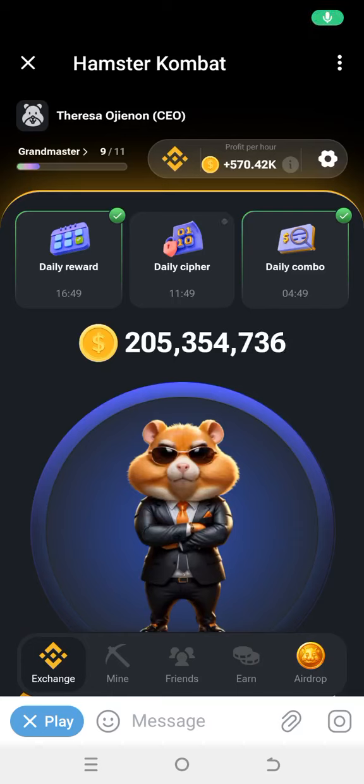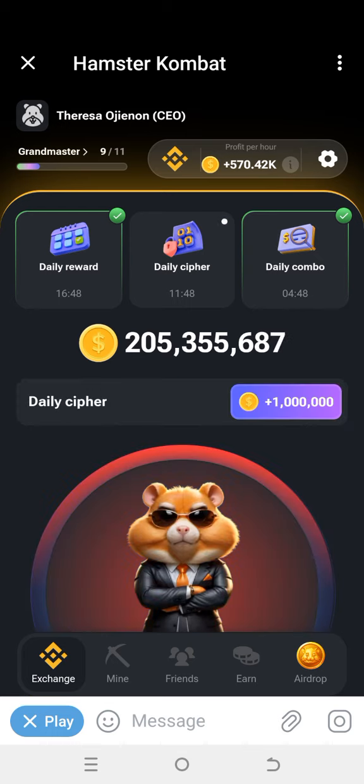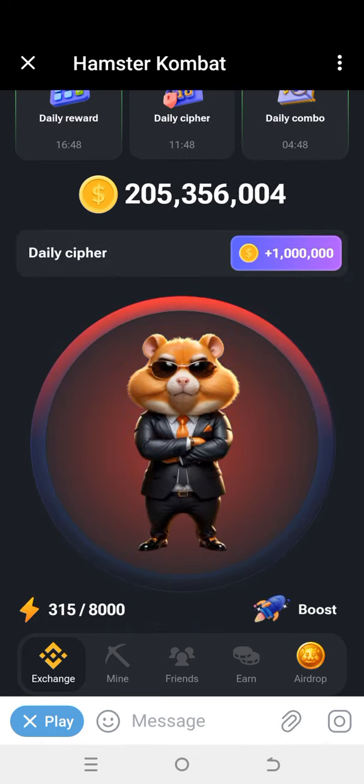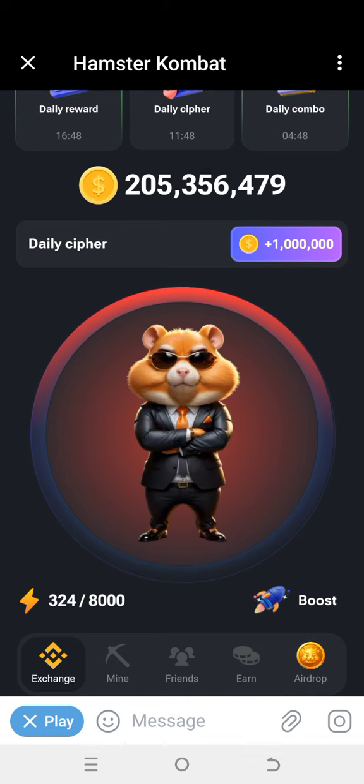Okay guys, this is the daily cipher Morse code for today. First, you want to switch to the daily cipher mode by pressing the button on the top of the interface. Second, you will need to keep the code for today, the international Morse code, which can be downloaded in Google.